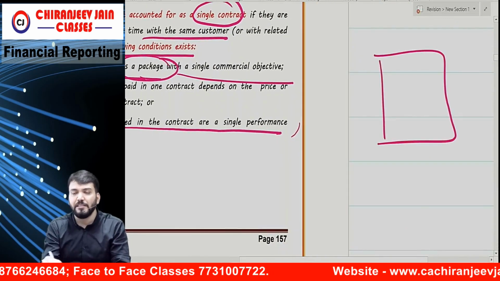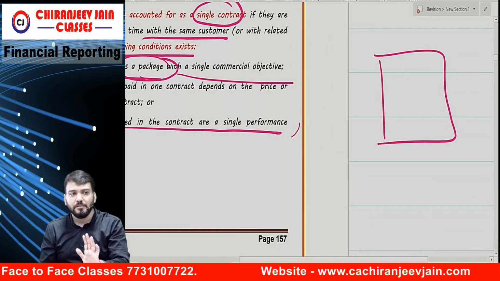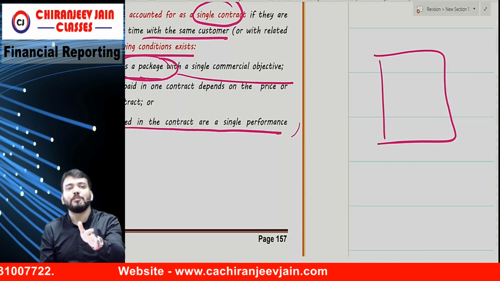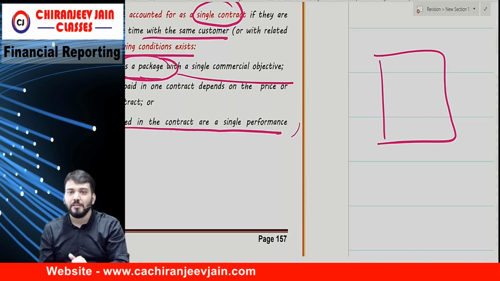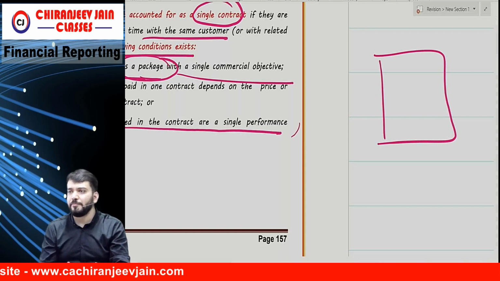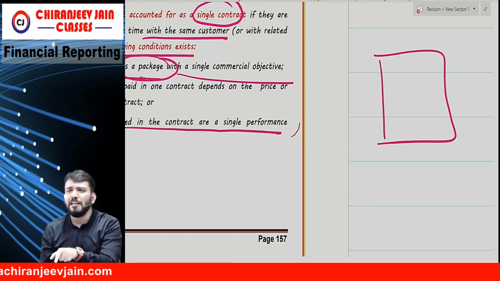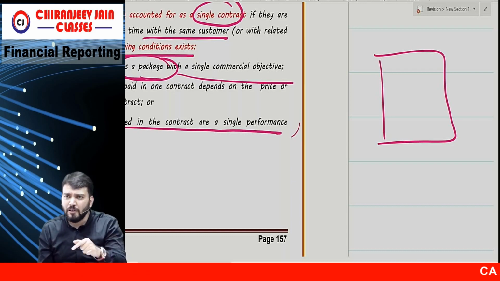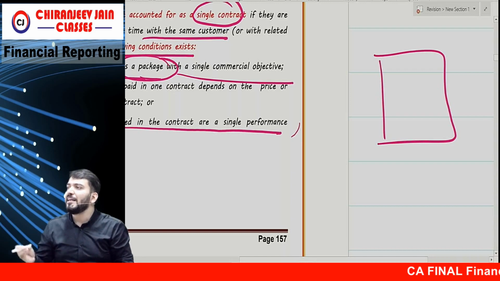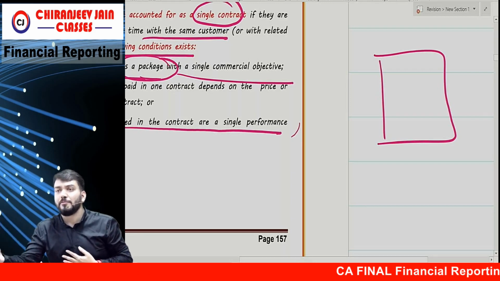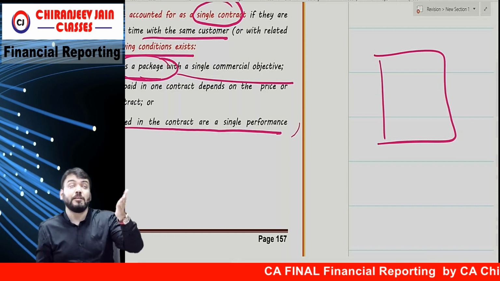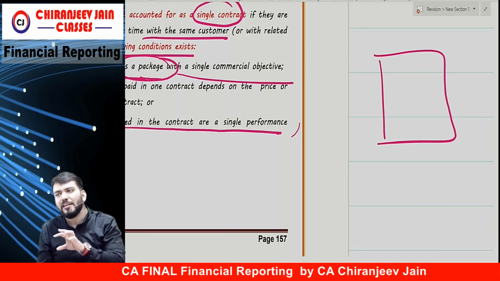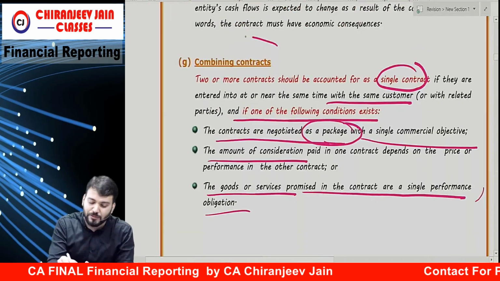Suppose the building example is this. First, a building will be constructed, okay? And in that contract we decided without lift. Then after 2 days the customer came with a lift. So is it one performance obligation or two, building with lift or without lift? One performance: we need to construct the building only. That can be with lift, that can be without lift. So you can't say that constructing a lift in the building is a different performance obligation. It is the same performance obligation only. Therefore we should combine the contracts.